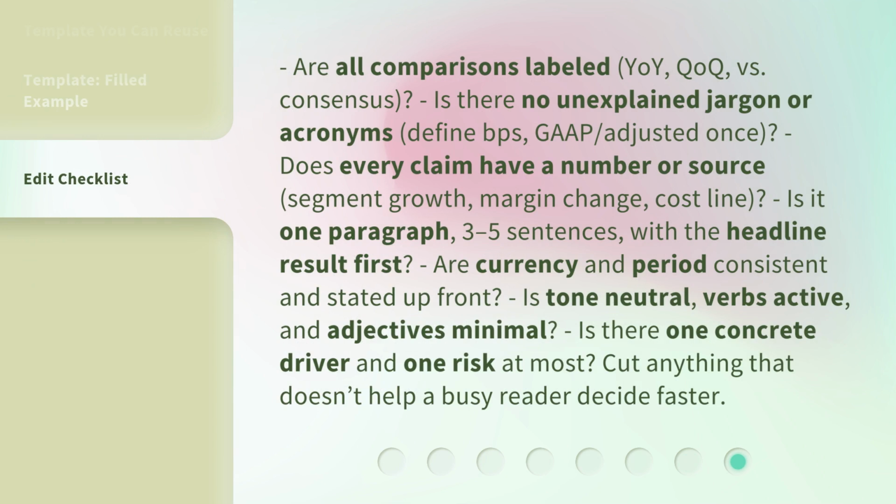Are all comparisons labeled YoY, QoQ, versus consensus? Is there no unexplained jargon or acronyms? Define bps, GAAP, adjusted once. Does every claim have a number or source? Segment growth, margin change, cost line? Is it one paragraph, three to five sentences, with the headline result first? Are currency and period consistent and stated up front? Is tone neutral, verbs active, and adjectives minimal? Is there one concrete driver and one risk at most? Cut anything that doesn't help a busy reader decide faster.